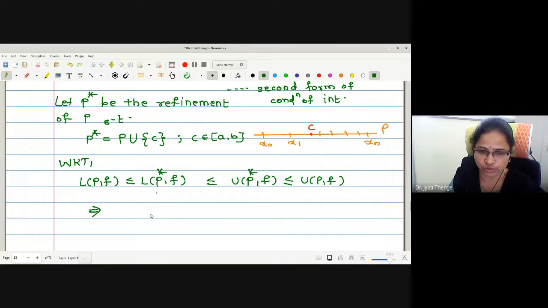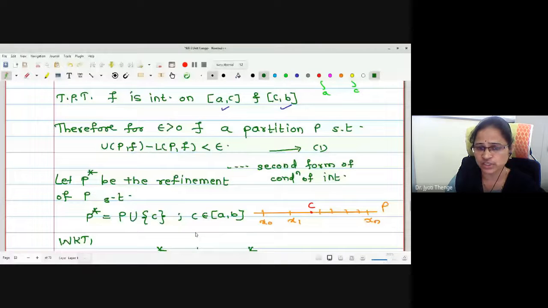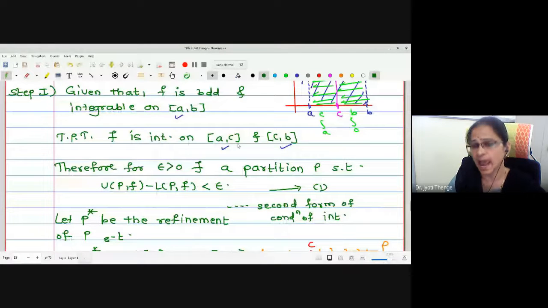Now let me rewrite. We will write LPF is less than or equal to LP star F. Similarly, UP star F is less than or equal to UPF. Our aim is to show the function is integrable on AC and CB.